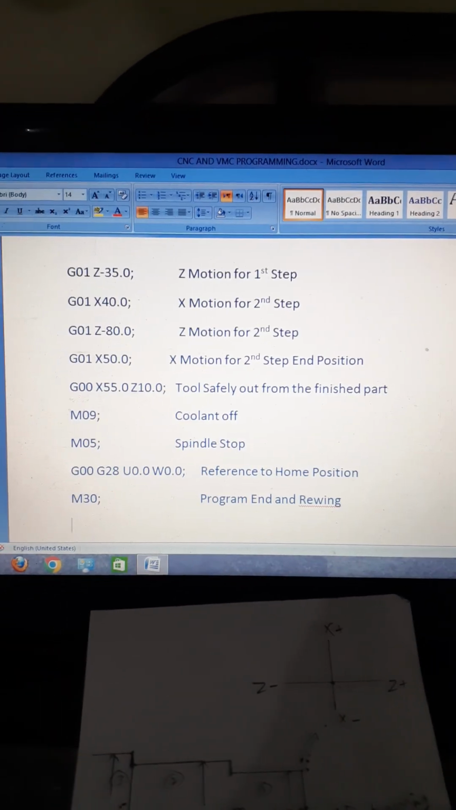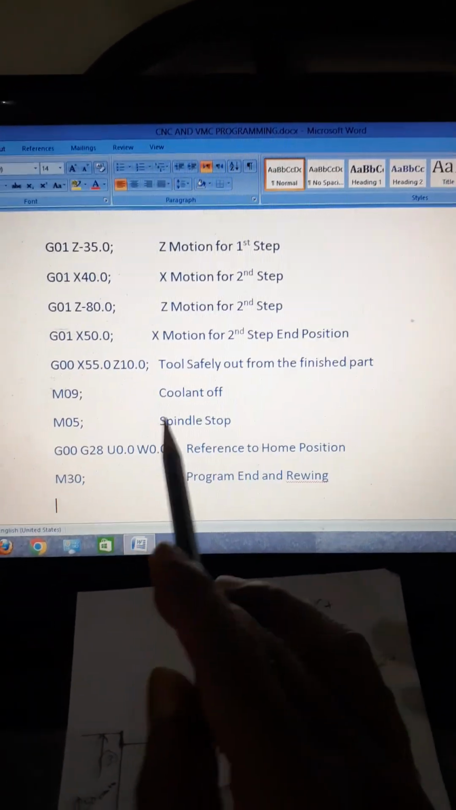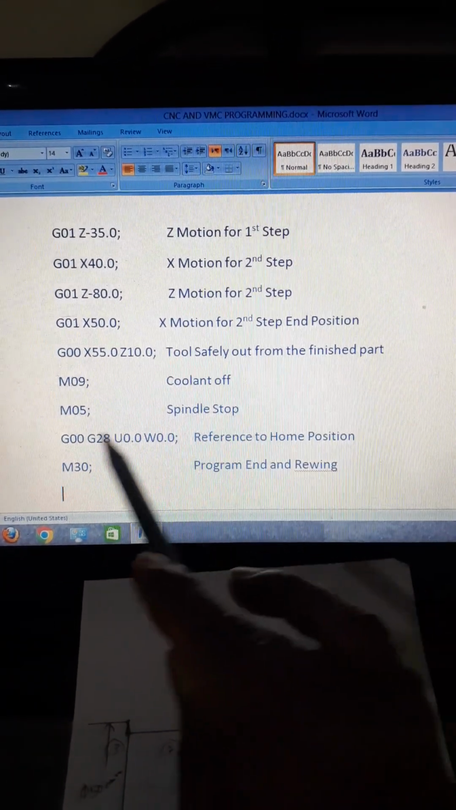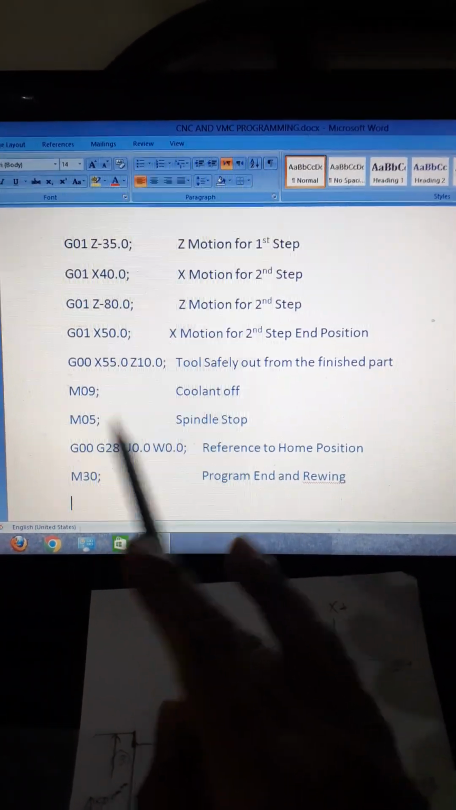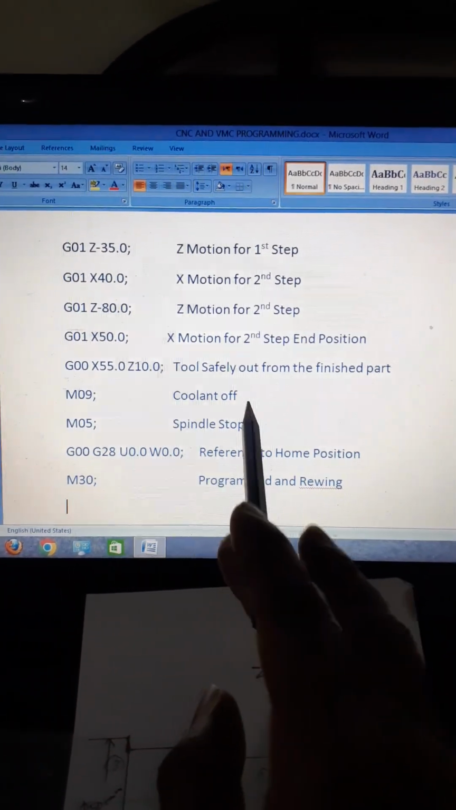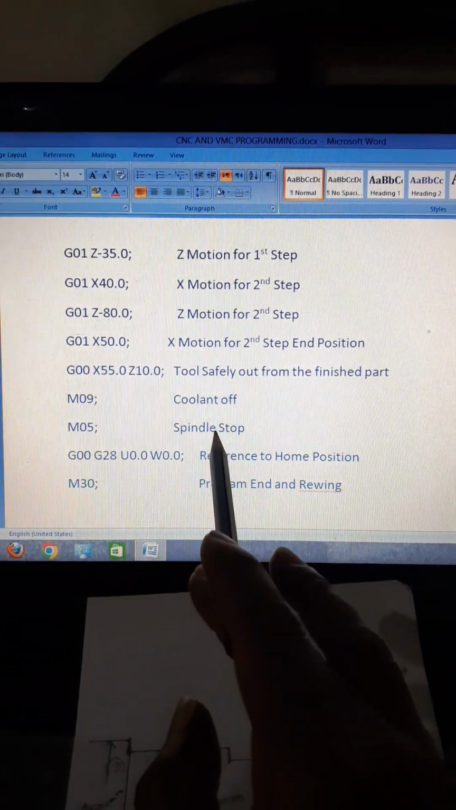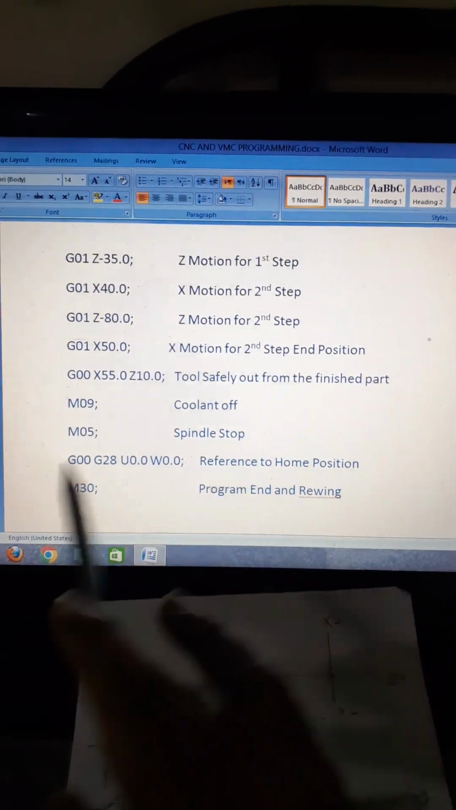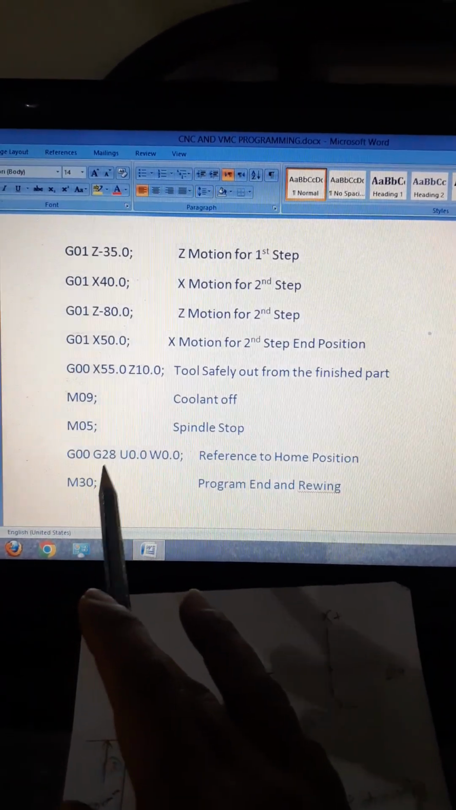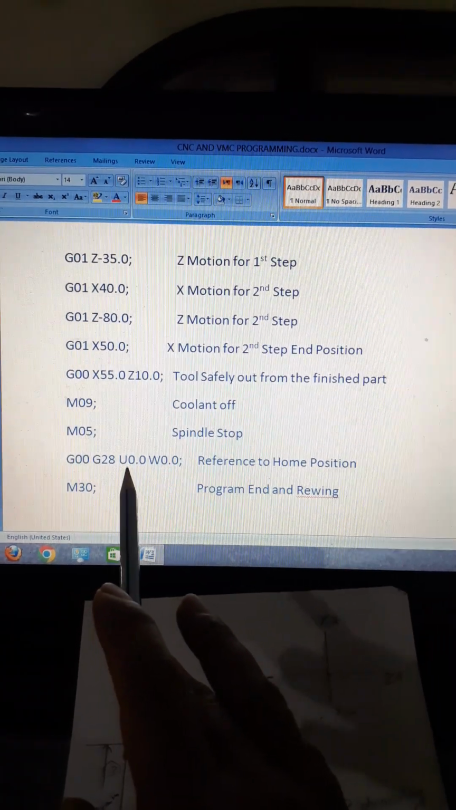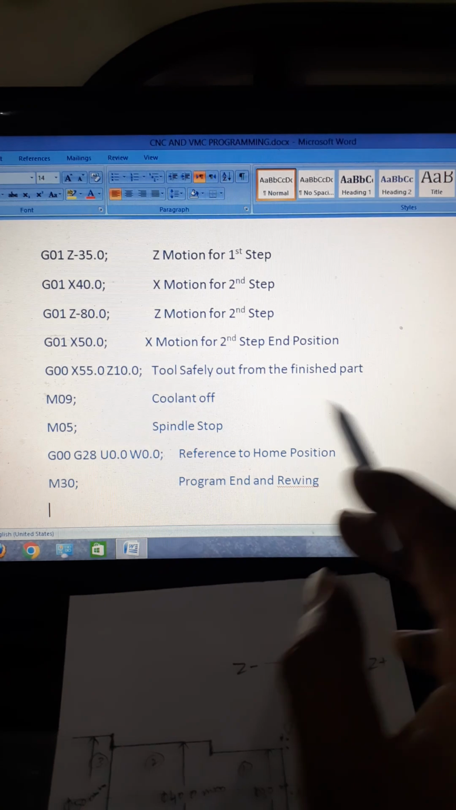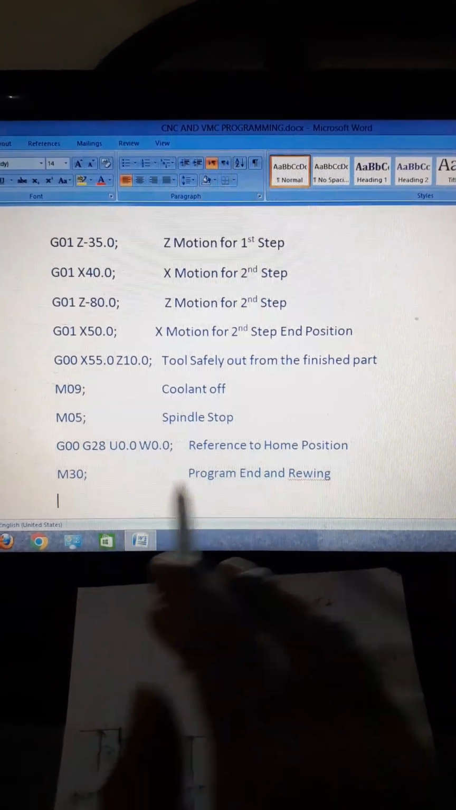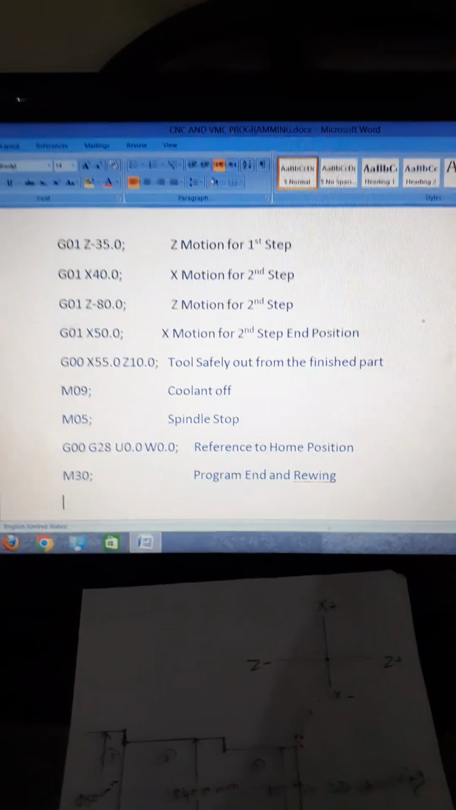Okay, then you see M09 is a miscellaneous function M code. This code is used for coolant off, and M05 spindle stop. Rapid mode G28 reference return, where U0.0 W0.0 reference to home position, all axes going to home position. M30 code means program end and rewind.